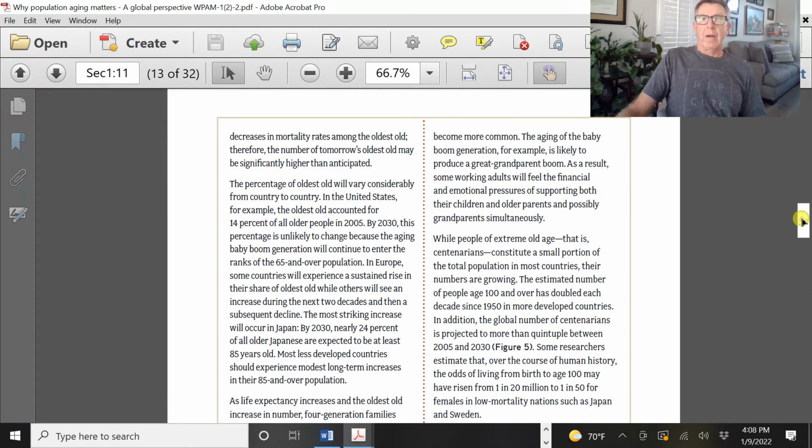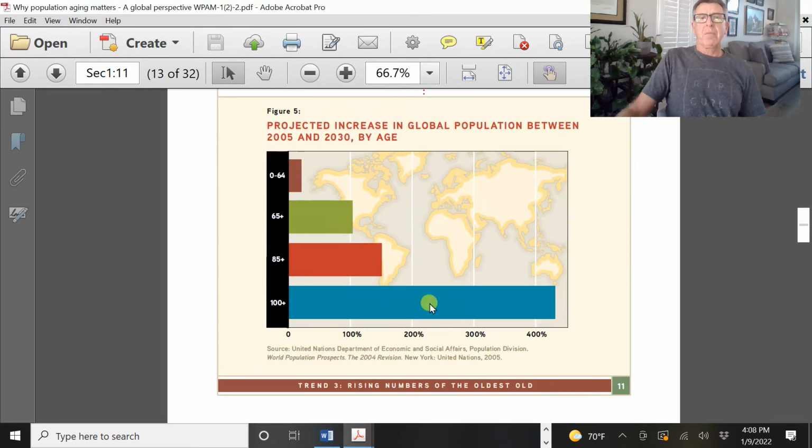Now we're looking right here again at the big ones. We said people 85 and over on a percentile basis are going to see the biggest percentile jump at 150%. So there's the answer to that question again. These people are going to show the biggest jump in terms of population component right here. The biggest population increase on a percentile basis. There are few centenarians, but they have the biggest percentile increase.